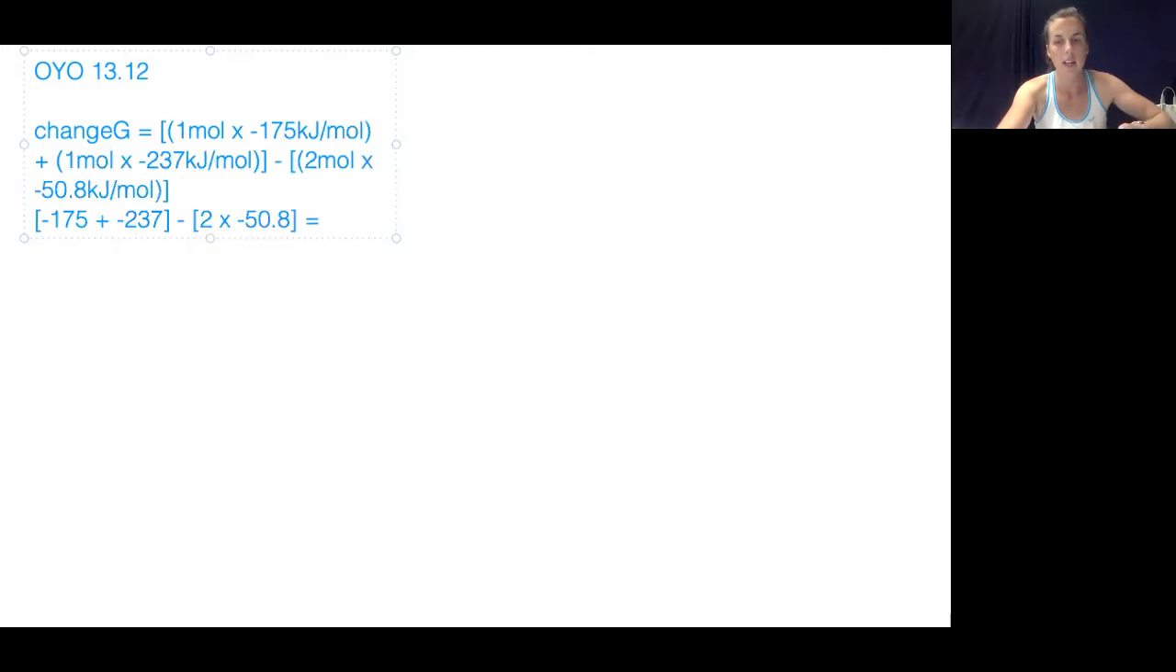Okay, I got negative 310.4, and my unit is going to be kilojoules because the moles are canceling. And that is a negative value, so that means that to answer their question, yes, it is a spontaneously occurring reaction. So our answer would be yes, since it's negative.